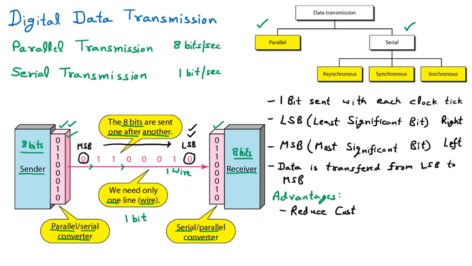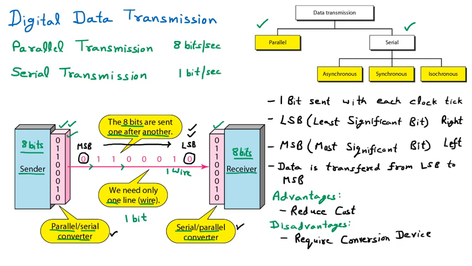Now we are talking about the disadvantages. So talking about the disadvantage, we require conversion devices. Well, we know this thing. Here these two devices are extra. One is parallel to serial converter and then serial to parallel.